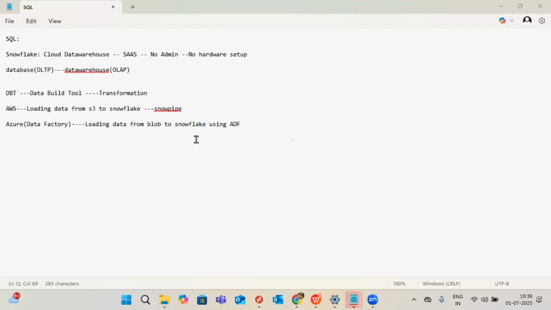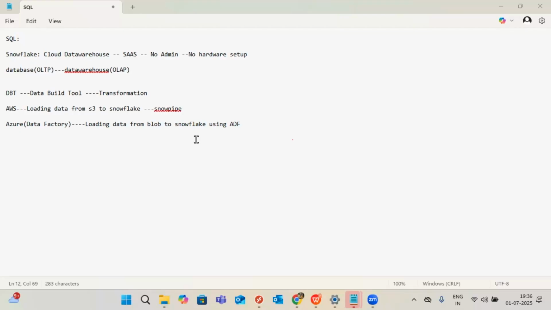Sai Sri says, I don't know anything in Azure. No problem. Snowflake, DBT, AWS, Azure, everything I'm going to do from scratch. Scratch means from account creation. I never say this already exists, you have to refer to it. No. I will show you how it is available, how it came into the picture. Everything I will explain to you. If you wonder why you are using something, I will be able to answer. So even small points I will take care of.